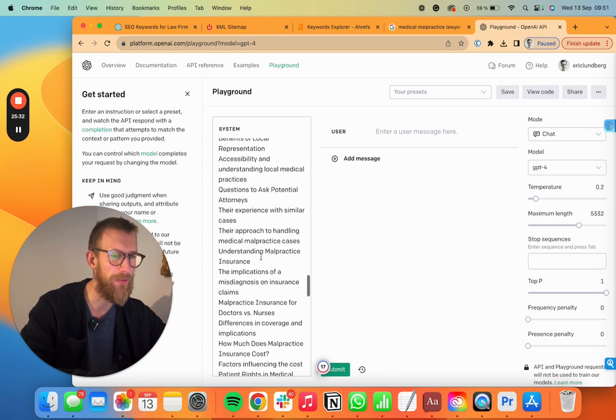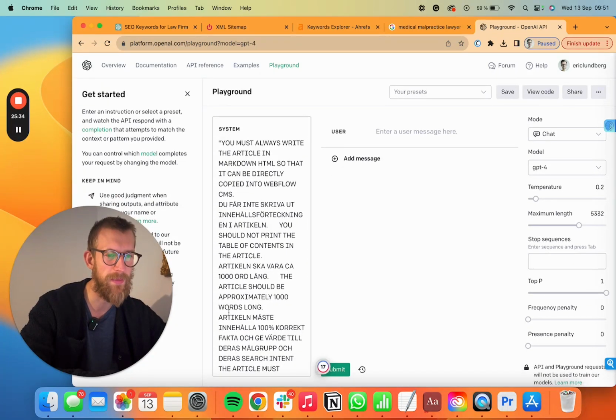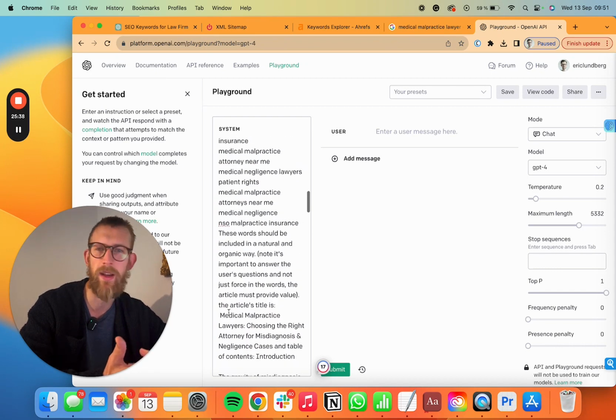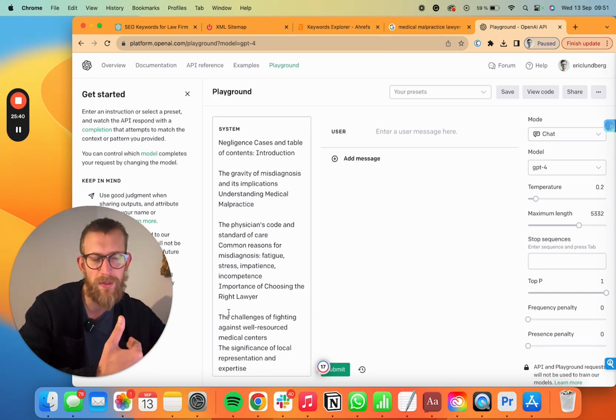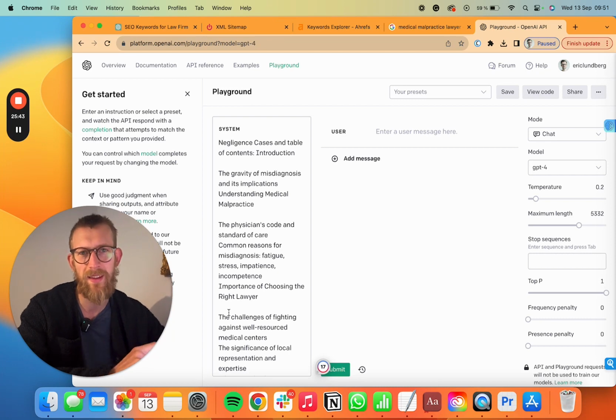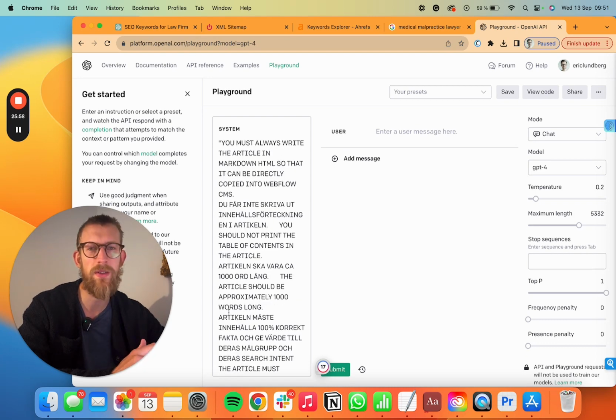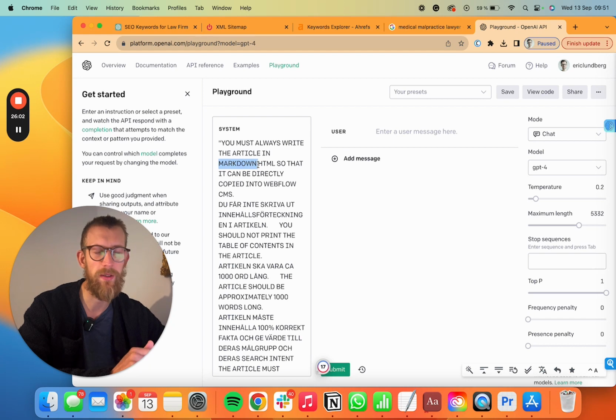You see that I have written a lot in capital letters, and it's strangely formatted sometimes, but that's because I'm putting different things at different importance, because sometimes it doesn't get that it's going to do the internal links, or sometimes it misses the internal links but includes the external links, and things like that. And for example, you need to write in Markdown, so we can easily just copy it over to Webflow or wherever we want it.